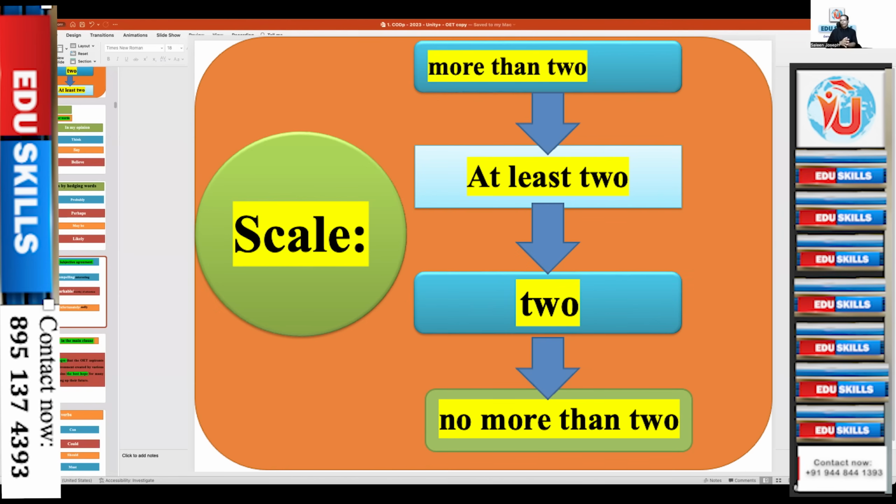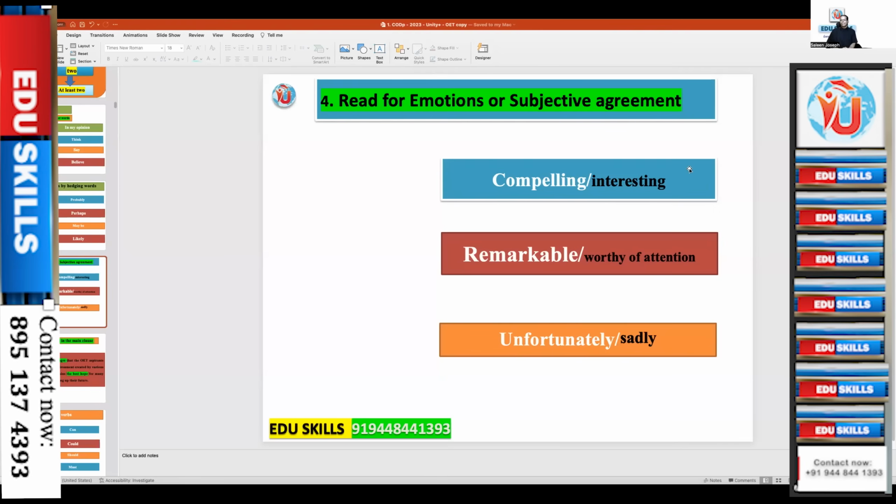It's remarkable or worthy of attention means that when the author or writer uses these words, he is agreeing with that particular opinion. That's a subjective agreement. Unfortunately, sadly, also mean subjective agreement or disagreement. Unfortunately, I cannot agree with you, or unfortunately, I disagree with you.